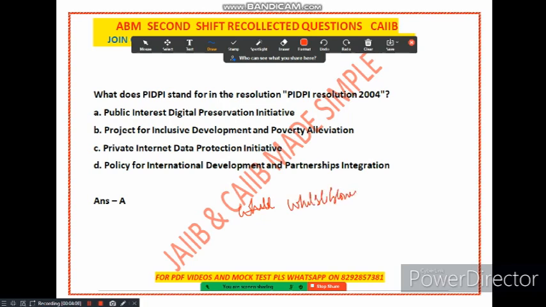It protects the whistleblower who reports corruption or misuse of the office. The resolution provides for the establishment of a designated agency to receive and investigate complaints from whistleblowers and to take appropriate action. Okay, so let's move to the next slide and see the next question that we have.